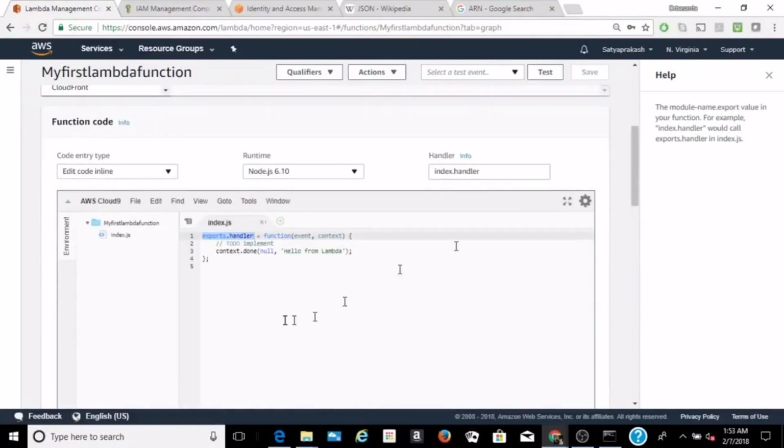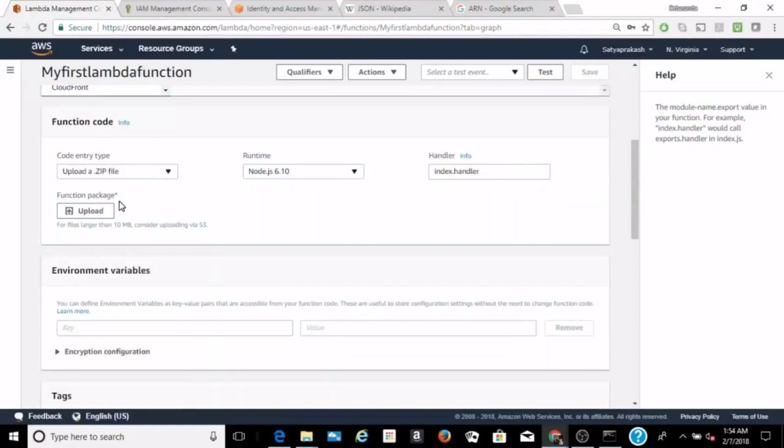While creating a function, we can directly edit the function code in this AWS Cloud9 editor, or we can create the function on our local machine, select upload a zip file, and upload our function.